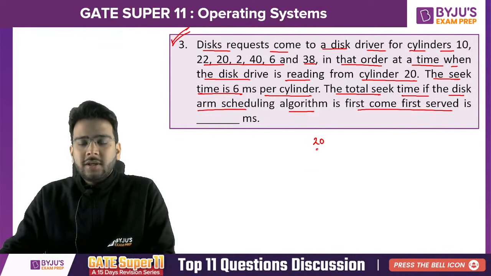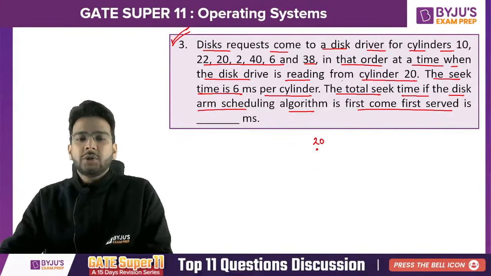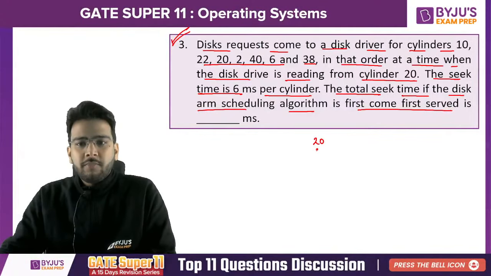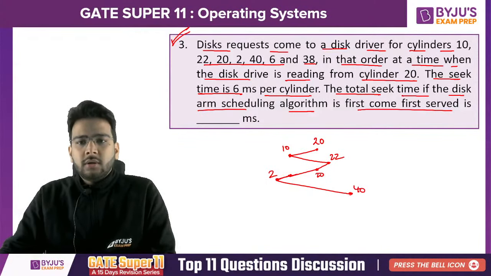As it is FCFS, whatever the order of requests, we service them in that order only. So from there I go to 10, then 22, then 20 again, then 2, then 40, then 6, and then 38.